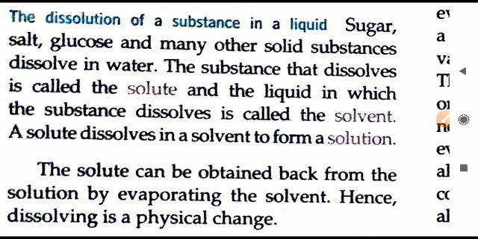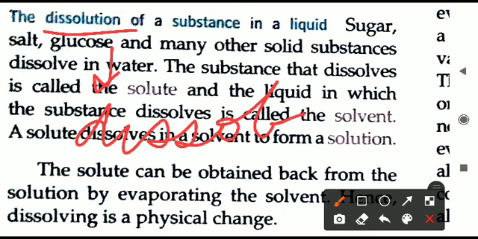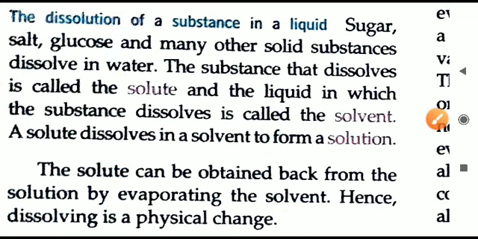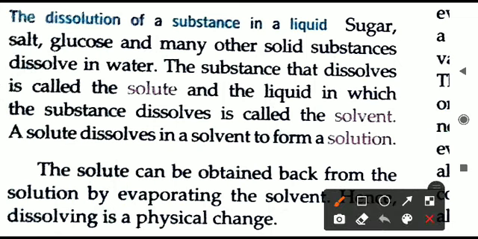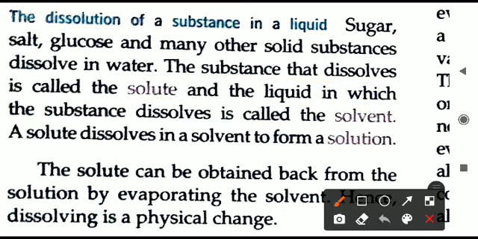Next is the dissolution of a substance in a liquid. What is dissolution? It means when we dissolve any solid in a liquid, any solute in any solvent. What is solute? The substance that we are dissolving, generally a solid, is called the solute, and the liquid in which it is dissolved is called the solvent. When both are mixed, we finally get a solution.